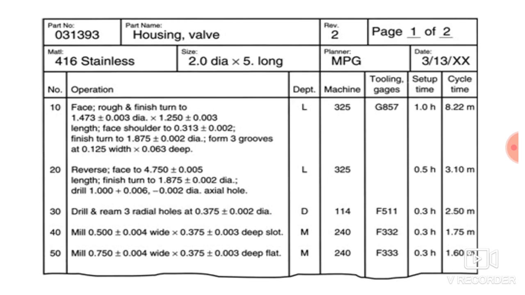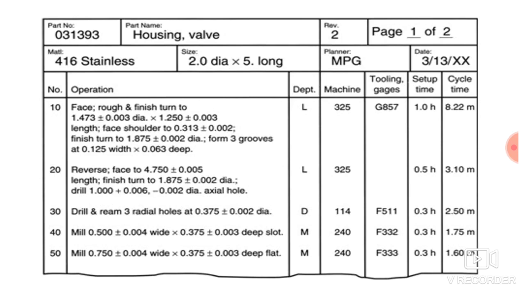Then the diameter is mentioned, that is 1.473, and the tolerance is given as plus minus 0.003. That means on the plus side 0.003 and on the minus side 0.003, so the complete tolerance is 0.006. After that there is a shoulder, and its diameter is mentioned. Then again there are 3 grooves, and the width is given.